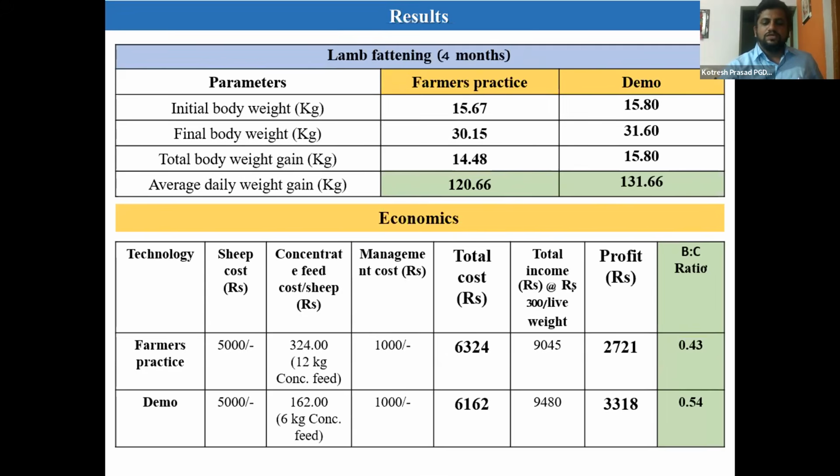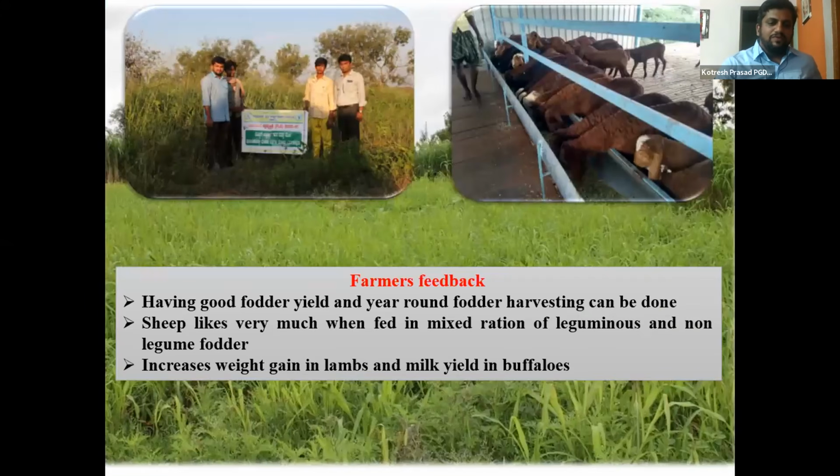So nearly 500 to 600 per kg live weight gain, it will fetch you 350 rupees. Means 2 kg live weight gain increase with the same amount of land and the same animals will fetch you 600 rupees more. That's why in the same amount of land, what variety and quality of fodder you grow is an important thing. So even it is a feedback from farmers.